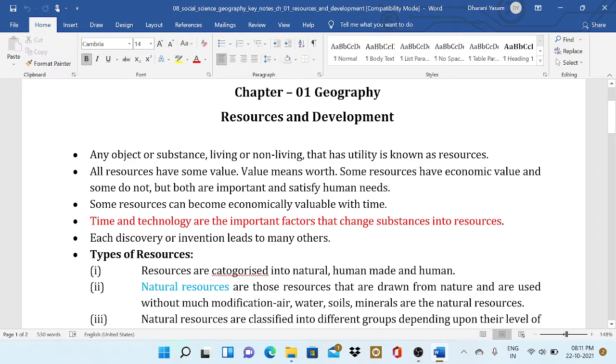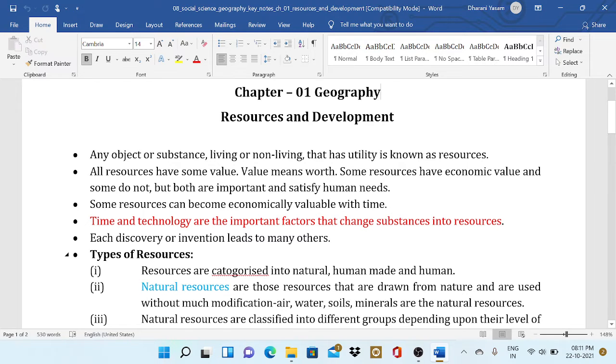Everyone knows some resources have economic value and some do not. But both are important and satisfy human needs. Some resources can become economically valuable with time. Mainly time and technology are the important factors that change substances into resources. The factors, applications and uses are very important. They are asked directly in the exams.